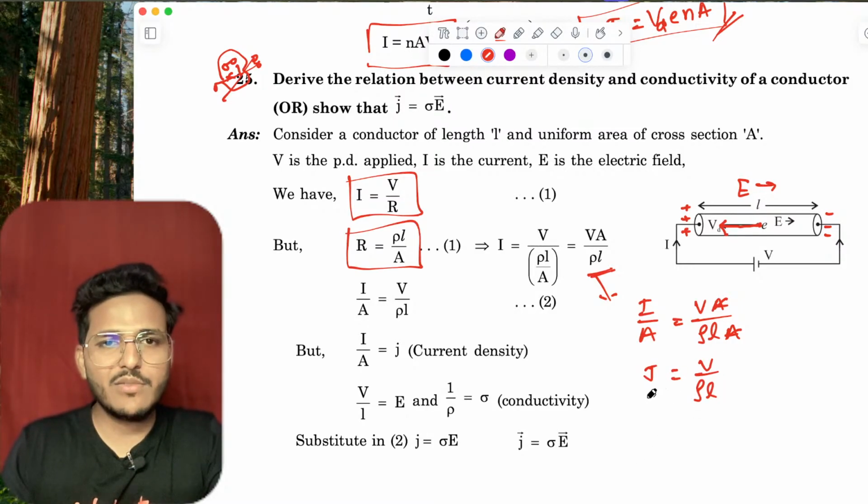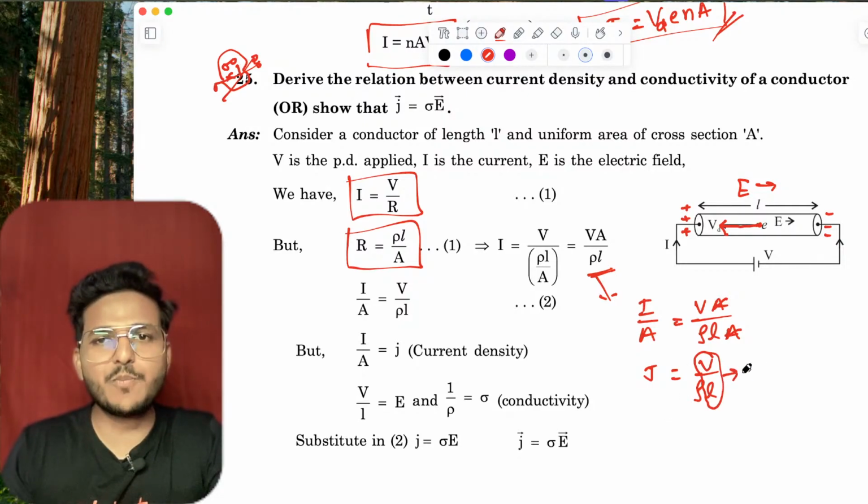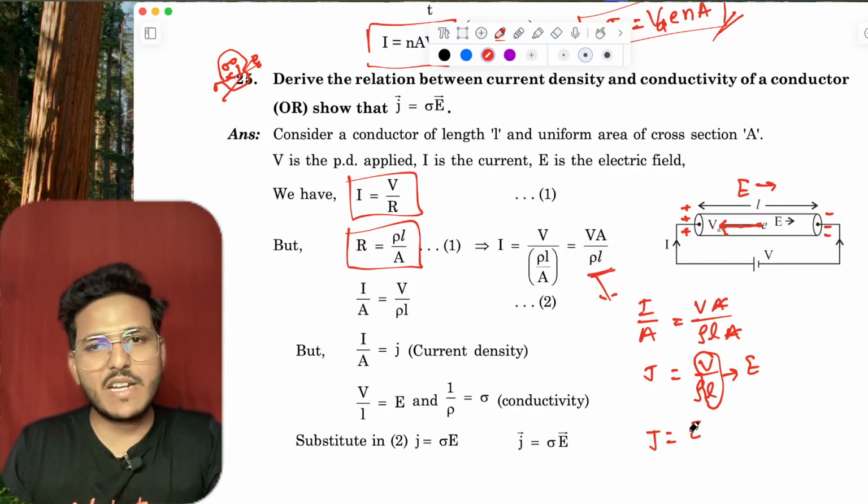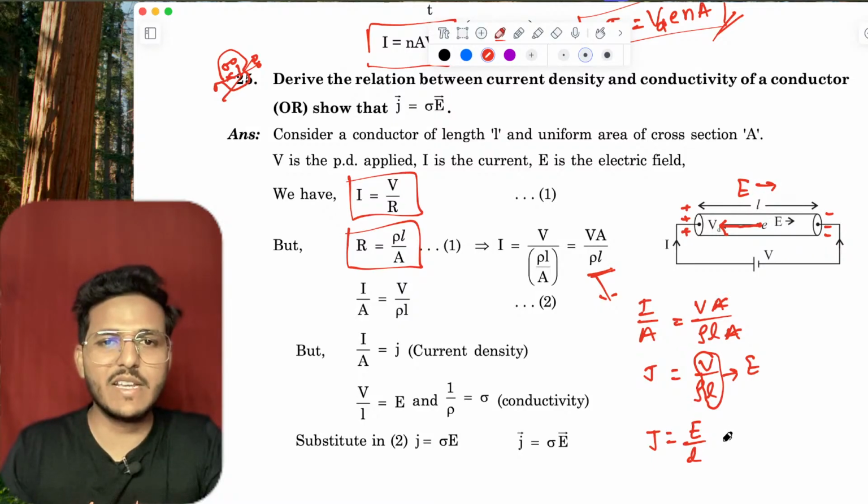Now, V upon L is what? This is the potential gradient, that is called electric field intensity. So J equals electric field intensity upon rho, J equals E upon rho.